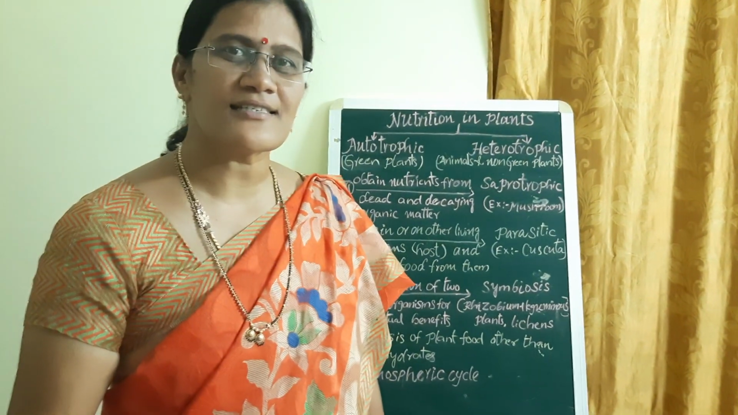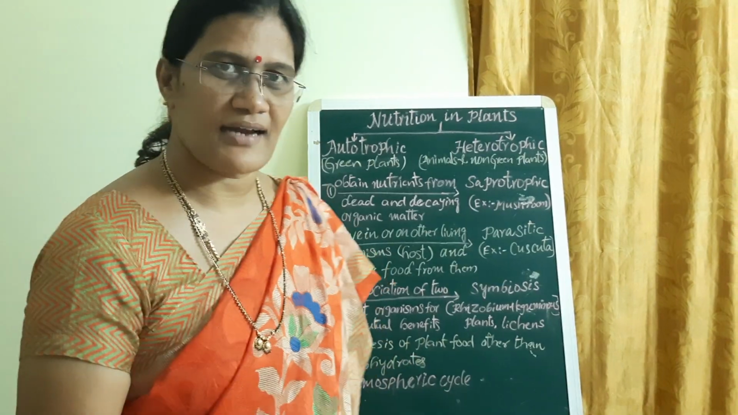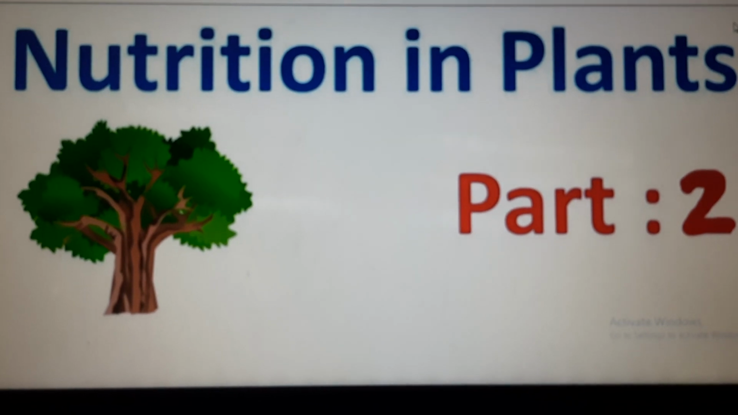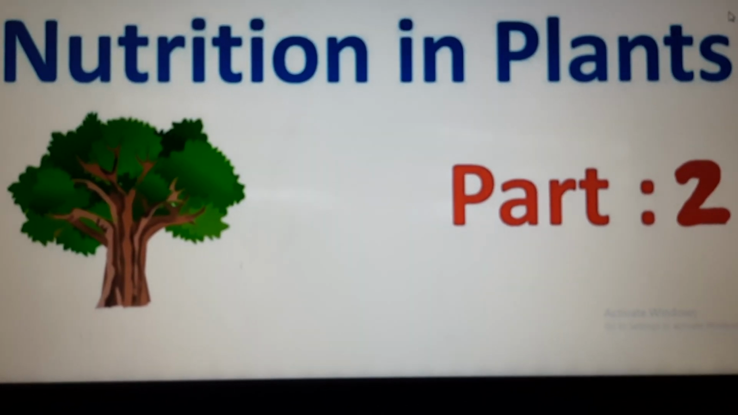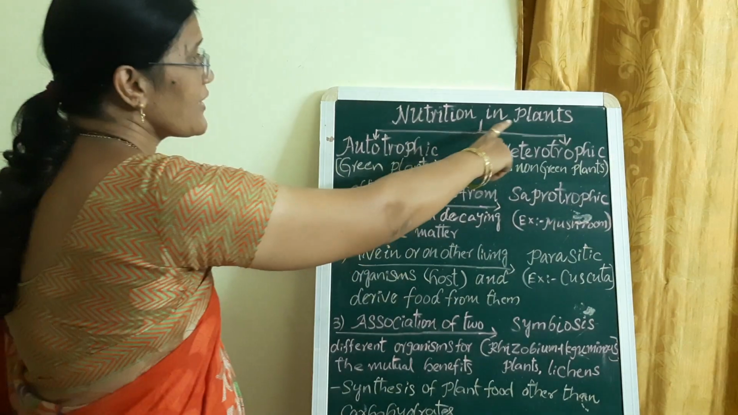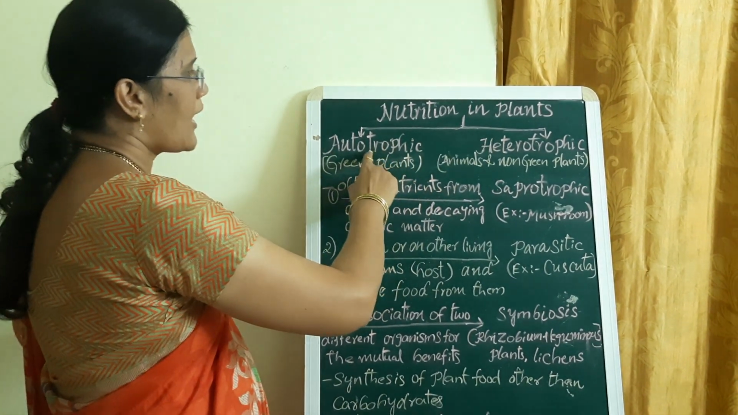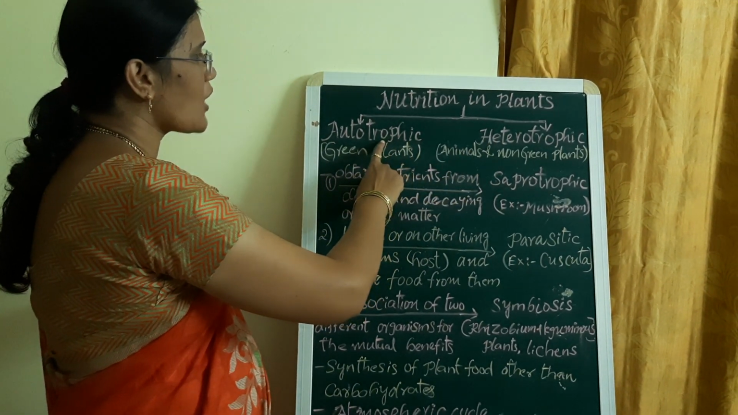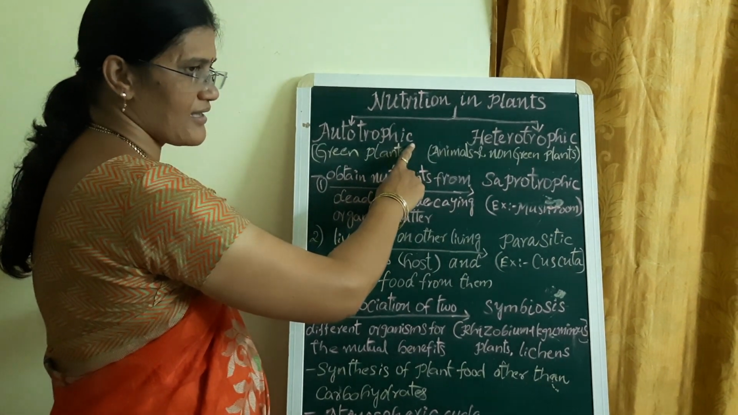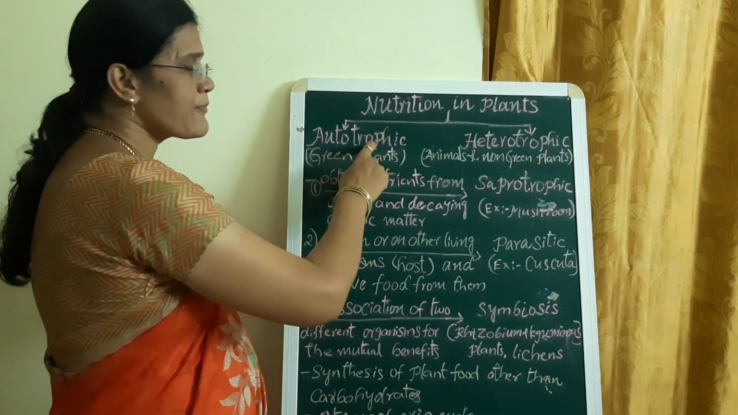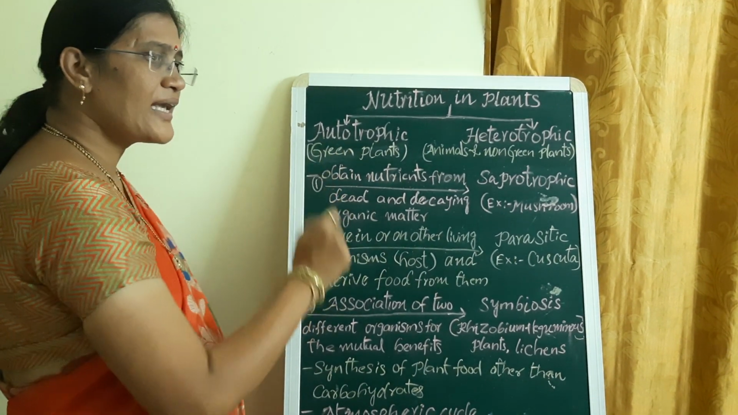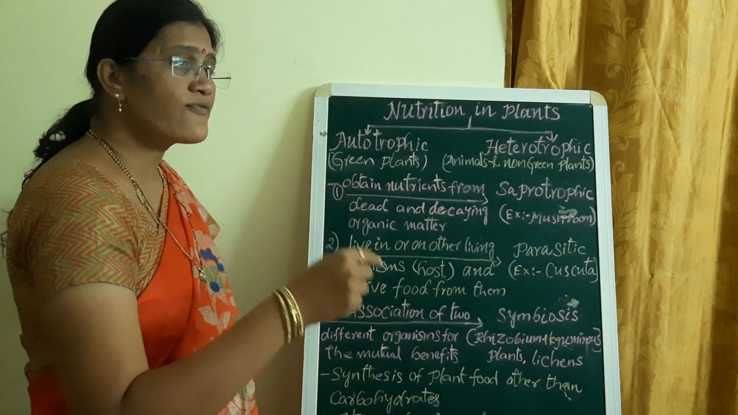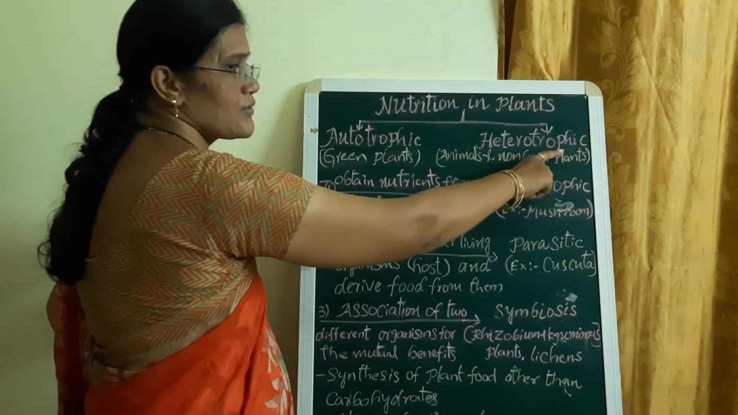Today let us discuss part 2 in nutrition in plants. What is our topic, Nana? Nutrition in plants. In that we are going to discuss part 2. Nutrition in plants is of two types: autotrophic nutrition and heterotrophic nutrition. Students, we discussed autotrophic nutrition in our previous class. What is the process? Photosynthesis. Today in this class, especially, we are going to discuss, under the other modes of nutrition, heterotrophic nutrition.